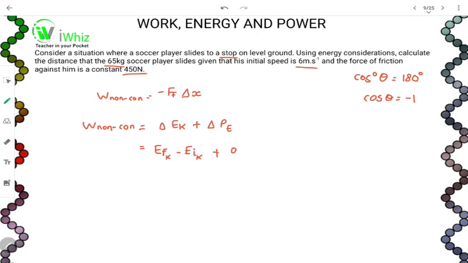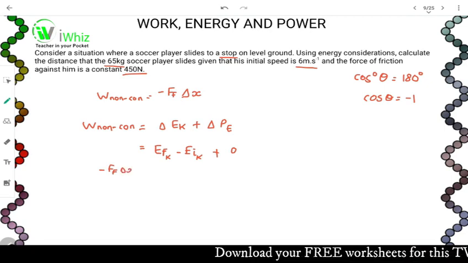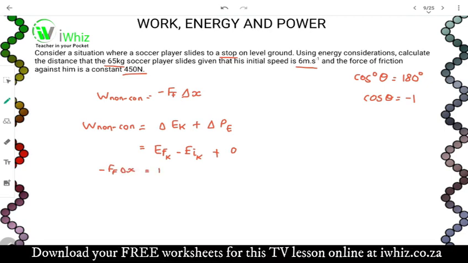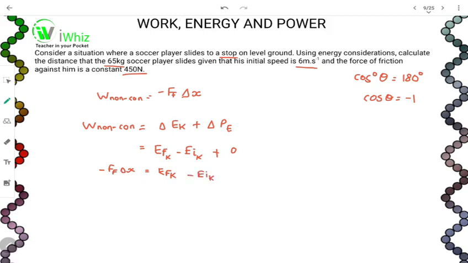Then what do we have? We're going to say work of non-conservative is equal to minus the force of friction, delta X, is equal to final kinetic energy minus initial kinetic energy. When we look at the final kinetic energy, it says consider the situation where the soccer player slides to a stop.